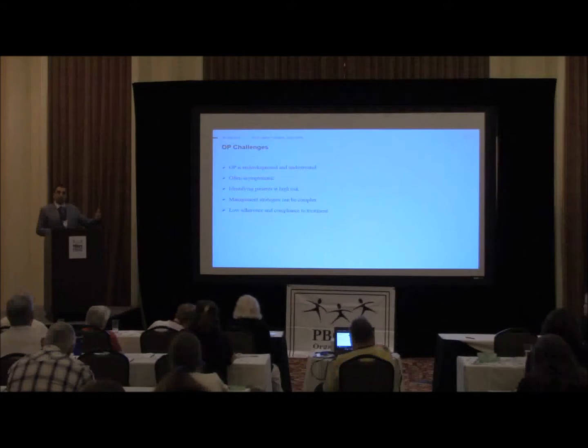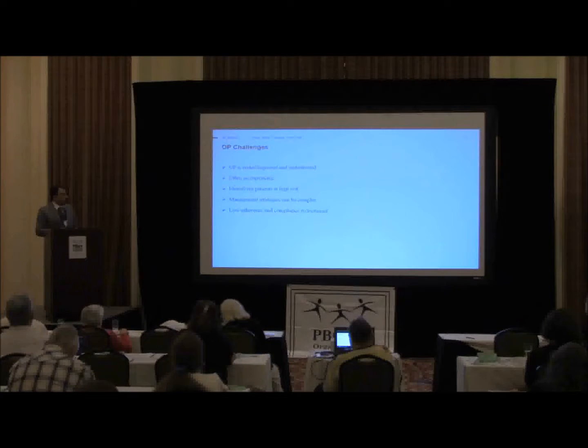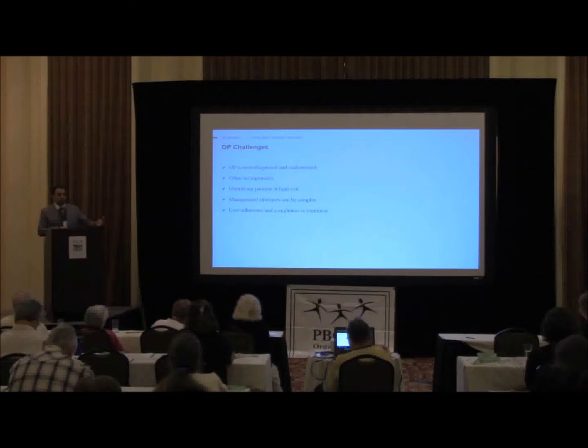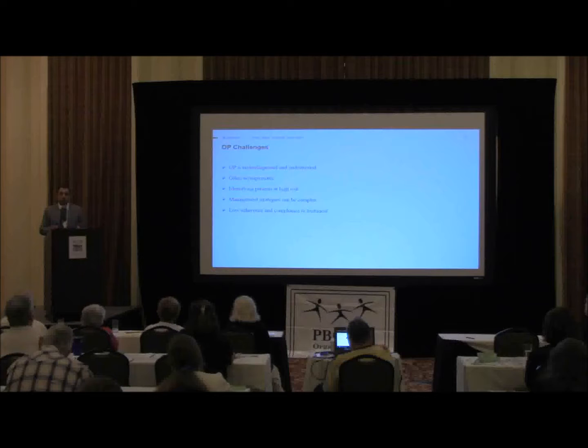Asymptomatic, and that's why it goes underdiagnosed unless you screen for it. That's why we need screening. The patient at high risk could be challenging to identify. For a population like primary biliary cirrhosis it could be easier because the whole population is at risk of osteoporosis, as we said, and all have to be screened. But in the general population, it varies who you should screen and at what age and when. That could be a more challenging issue.